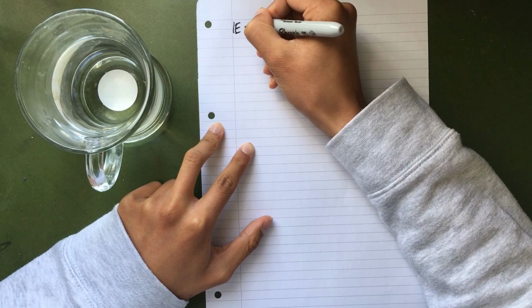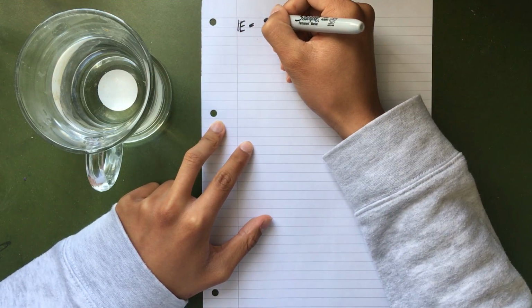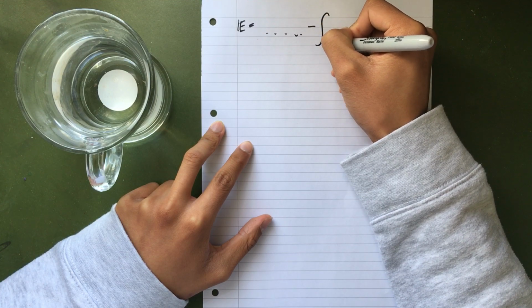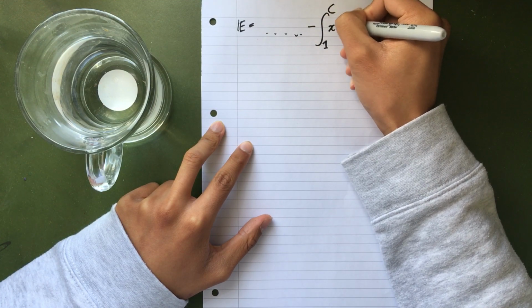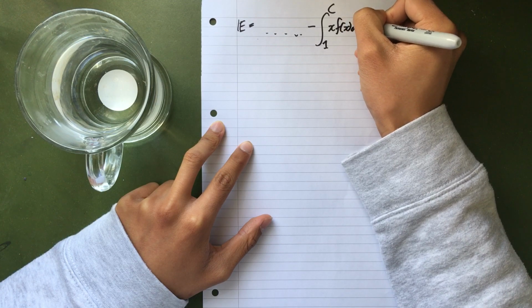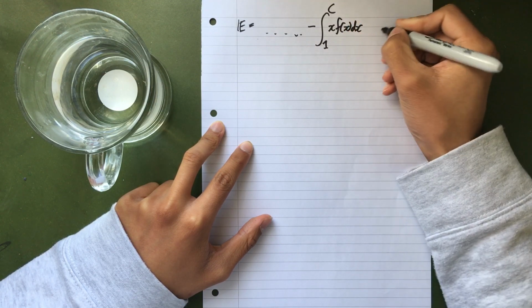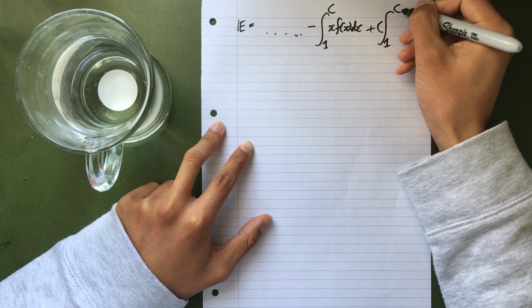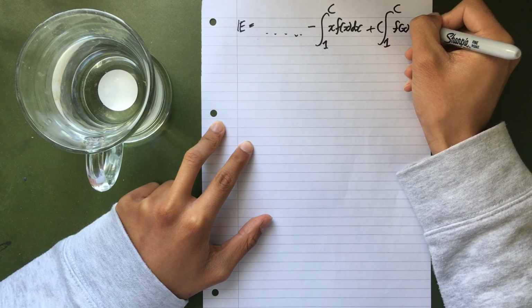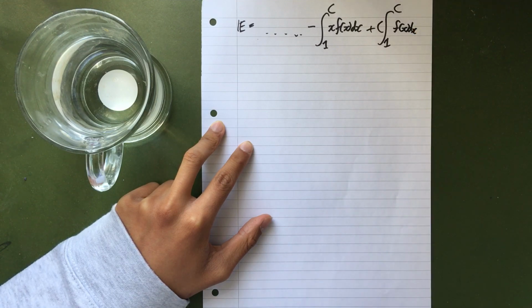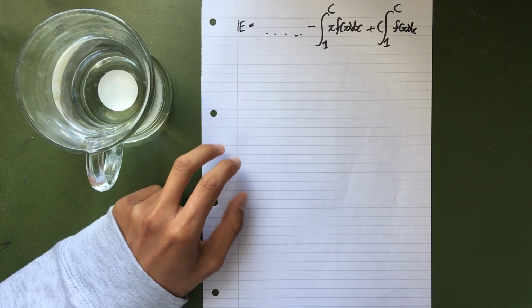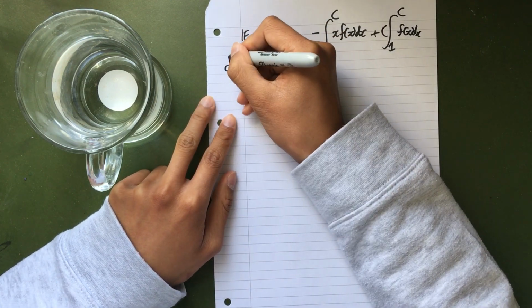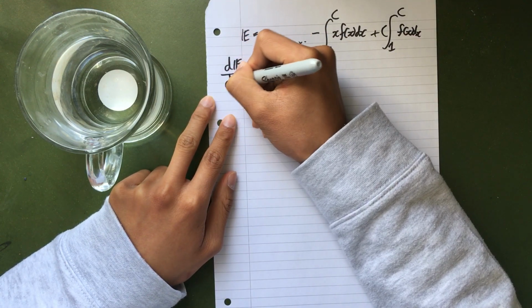So expected value is equal to ... plus minus, because we've reversed, integral from 1 to c, f of x dx. And then plus c times integral from 1 to c, f of x dx. Okay. So now we're ready to differentiate. Differentiate with respect to c.